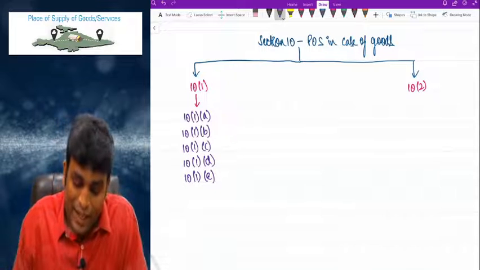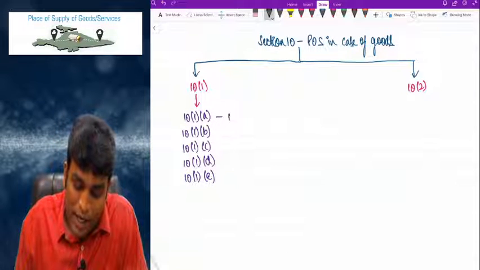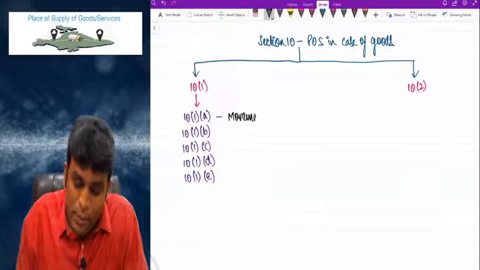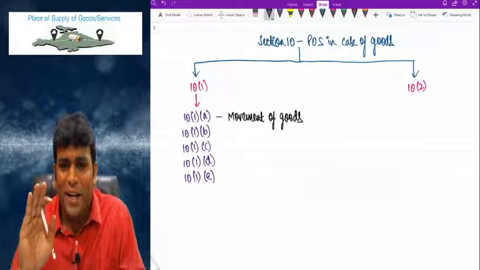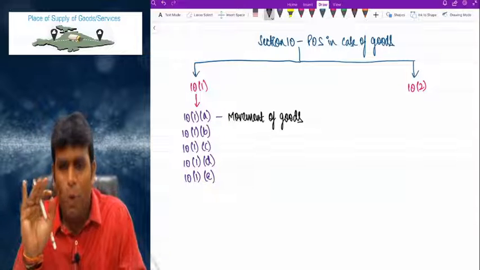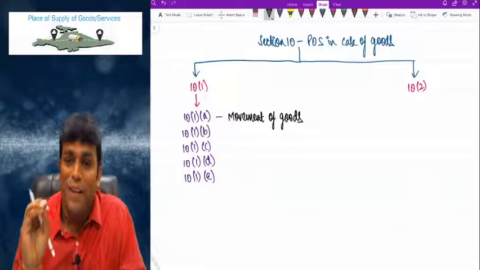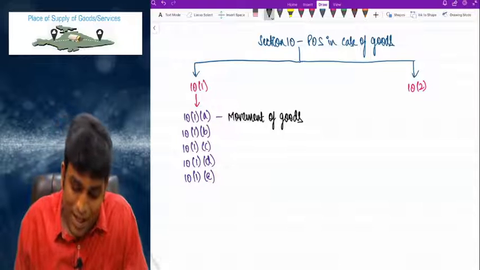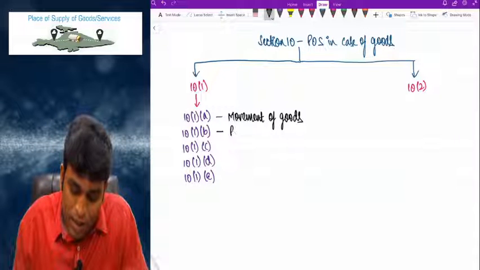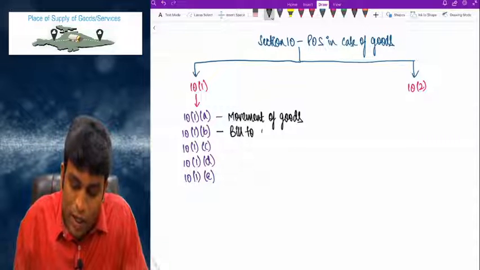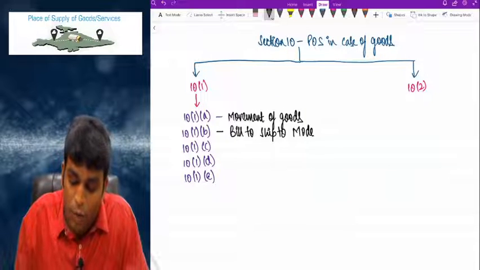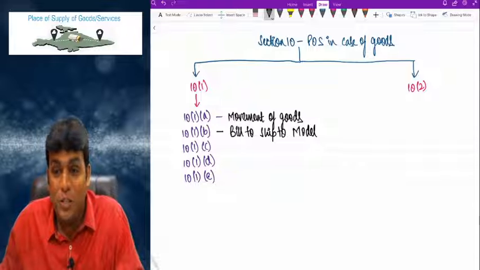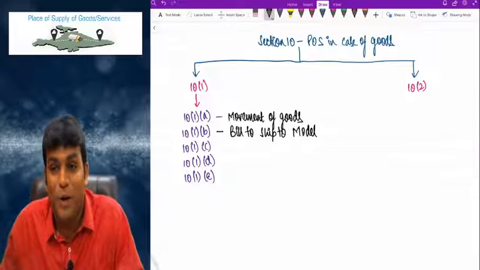And 10.1a talks about place of supply in case where there is movement of goods. Sir, we'll talk in detail. This is only a top line, only headings I am giving. Details we'll talk. 10.1b talks about something called the bill to ship to model. Very interesting and important.